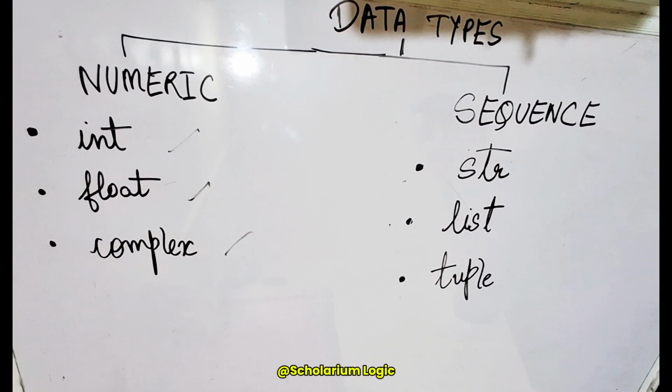In the next video, we are going to see the category of sequence data types, where we have the string data type, list, and tuple.